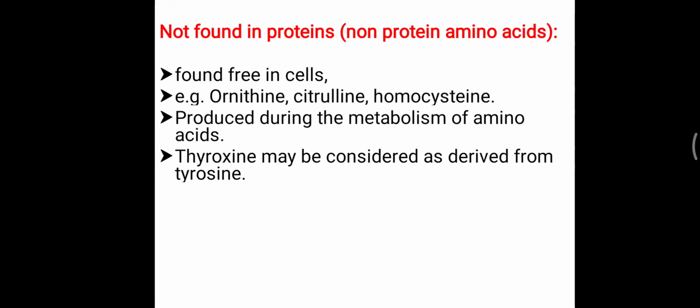Now thyroxine may be considered as derived from tyrosine. So the thyroxine hormone is mostly derived from the tyrosine amino acid. So that is all about the derived amino acids.